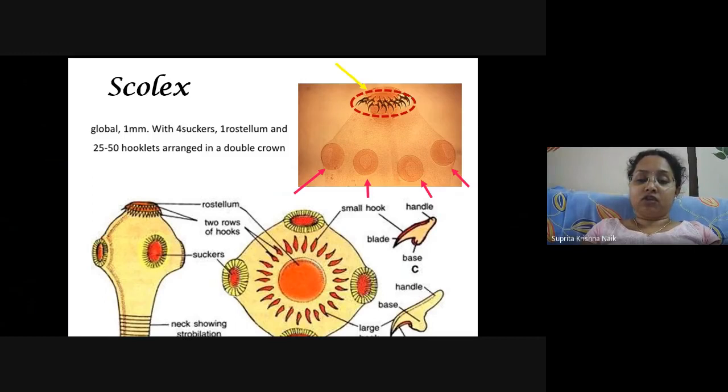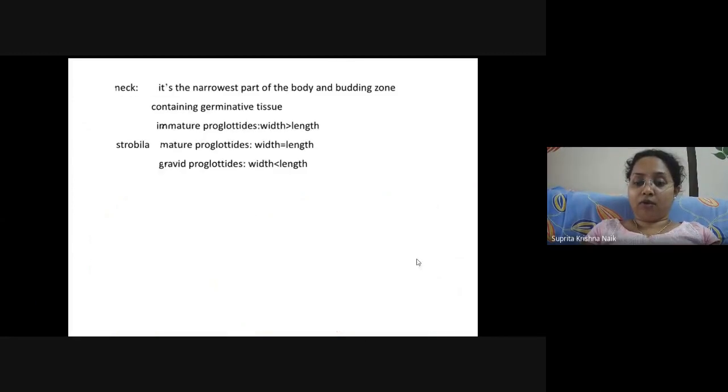If you observe the rostellum from the topmost portion, that is, from the anterior view of this tapeworm, you will see this is the rostellum. These are the hooks which are present, and these are the four suckers lying on the lateral side of the head portion, or the scolex portion. If you see, these hooks look like this. This is the base of the hook, this is the handle, and this is the blade portion through which they can grab the host animal properly.